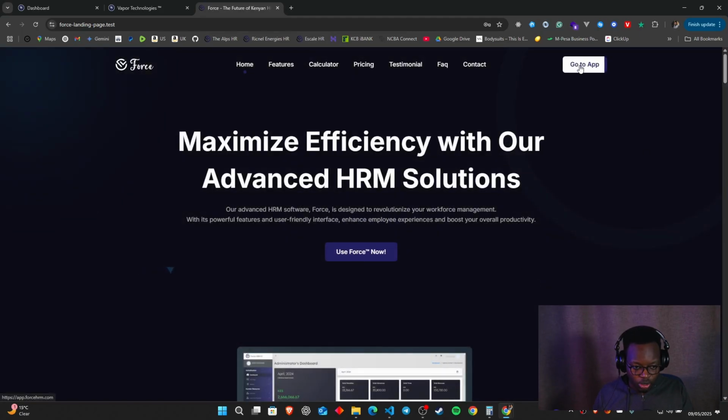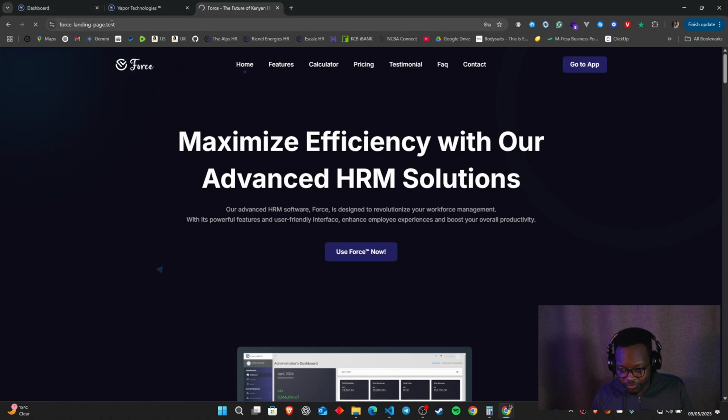So you can see go to app over here, and if I click on go to app, there's actually a live application that is actually running. So you can say go to app, and then we will load it over here on app.forcehrm.com, and you'll be able to see the various things that are running. So I will showcase this app on the next video.